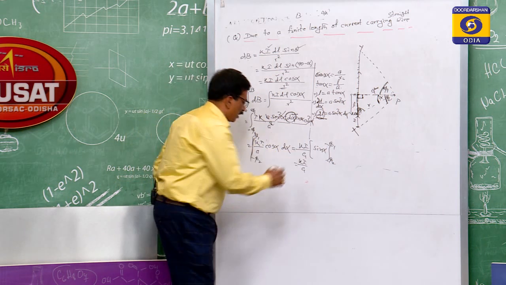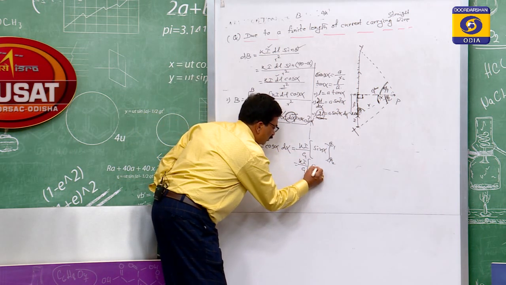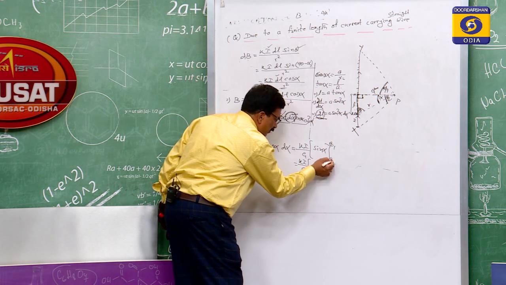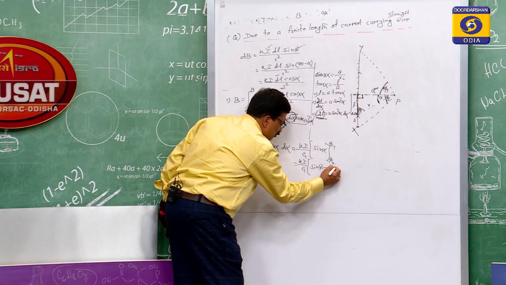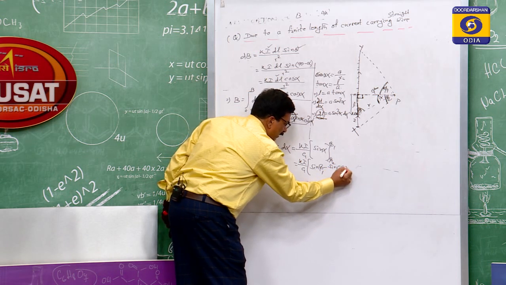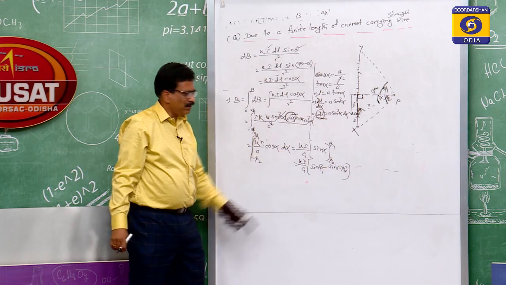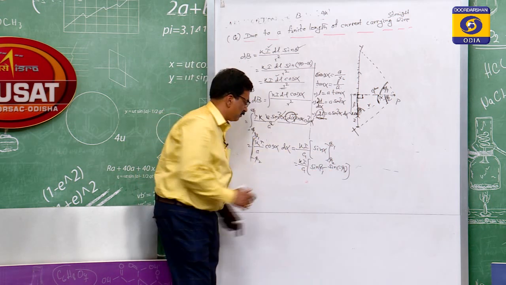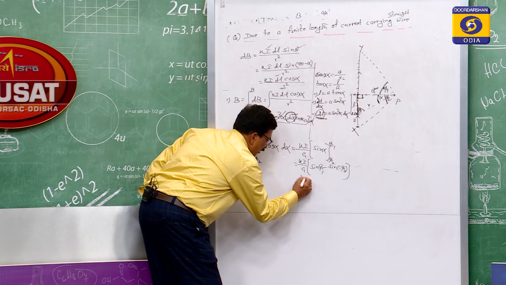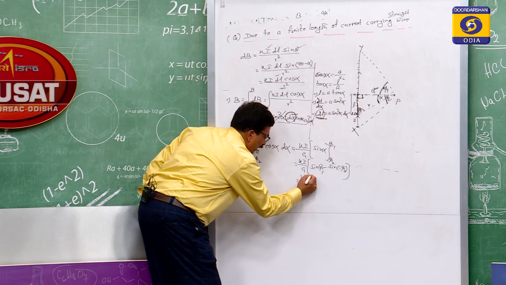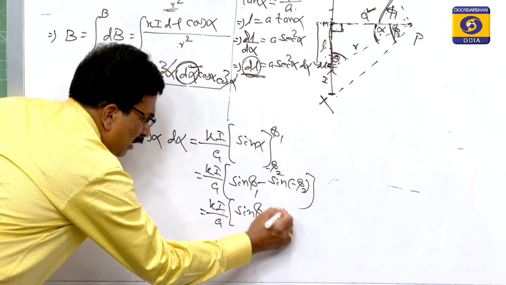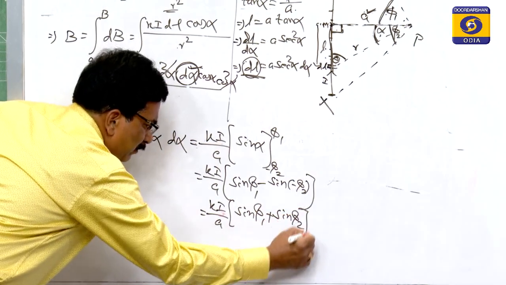If you put the upper limit, that is sin phi 1, then minus the lower limit, sin of minus phi 2. Are you clear? First you put the upper limit, then you put the lower limit, so minus of this one. So that is k I by a of sin phi 1 plus sin phi 2.